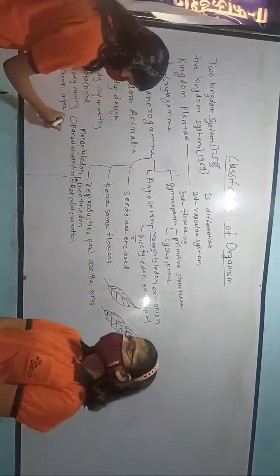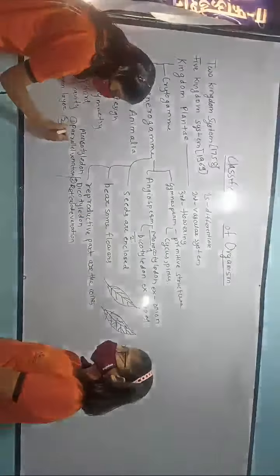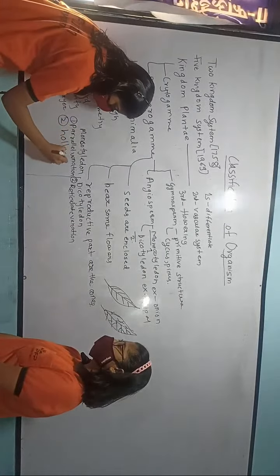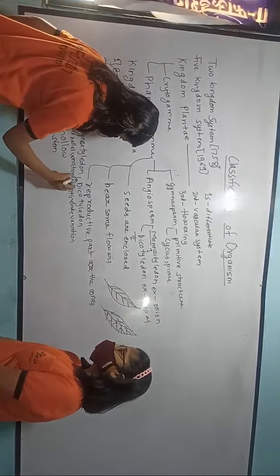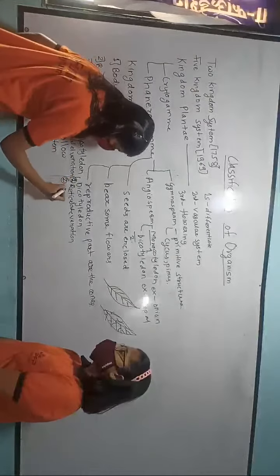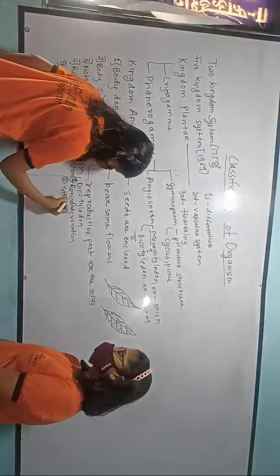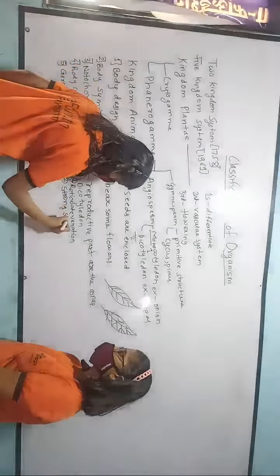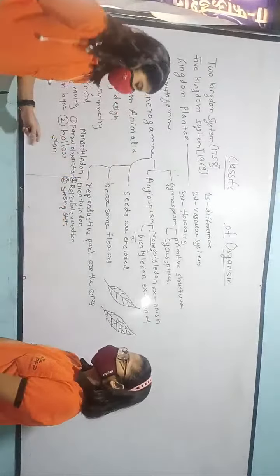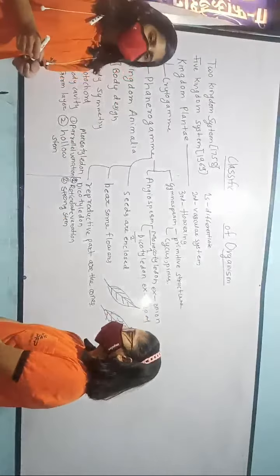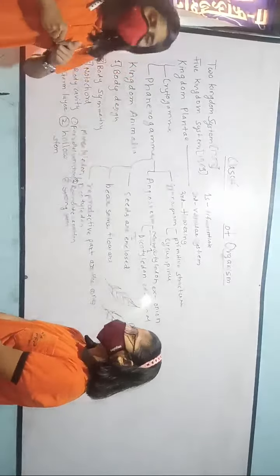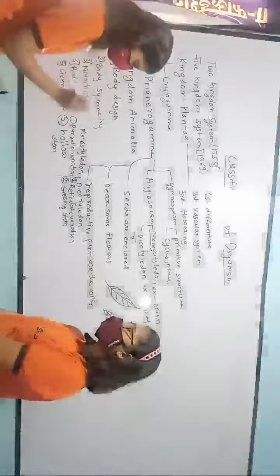Now the second difference is that monocotyledons have a hollow stem, and dicotyledons have a strong stem. The hollow stem is also called a pseudo stem or the false stem, while the dicotyledons have the strong stem.